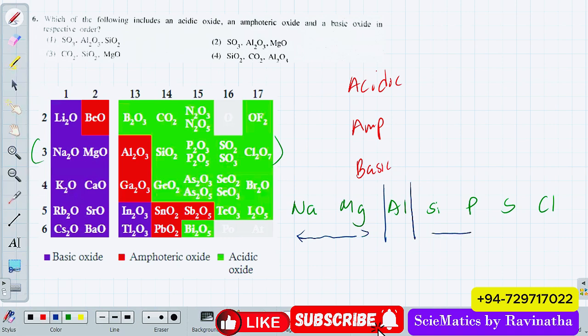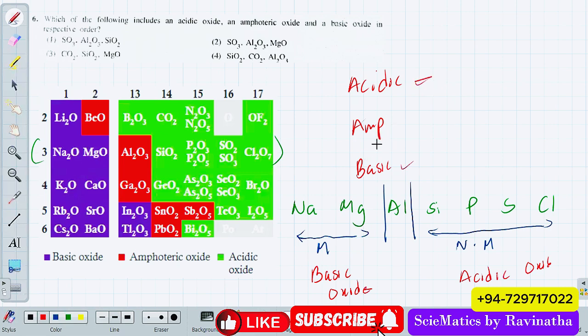On the right hand side, you have the non-metals. Remember, metals usually produce basic oxides, and non-metals usually produce acidic oxides. So you can now take answers for basic oxides here and acidic oxides here.